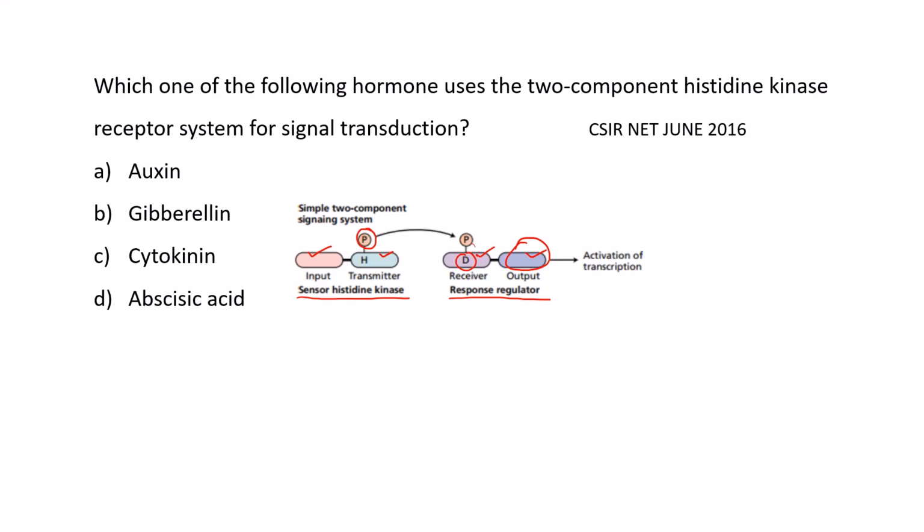Okay. So here, which hormone has a 2-component histidine kinase receptor system? That is cytokinin. So the correct answer is option C, cytokinin. Okay.